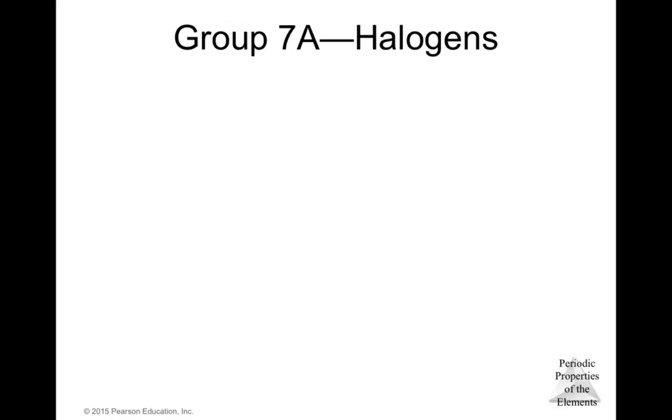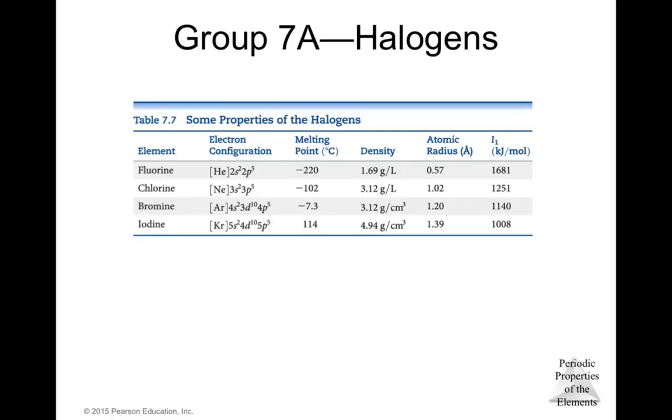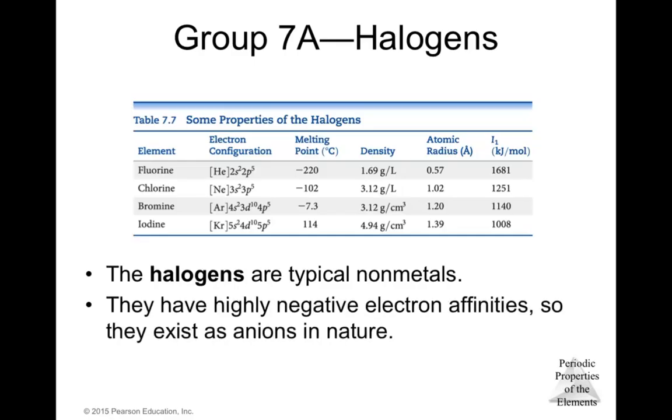In group 7A, we have the halogens, and the halogens also have characteristic properties for this group. They are typically nonmetals and they have highly negative electron affinity, so they exist as anions in nature.